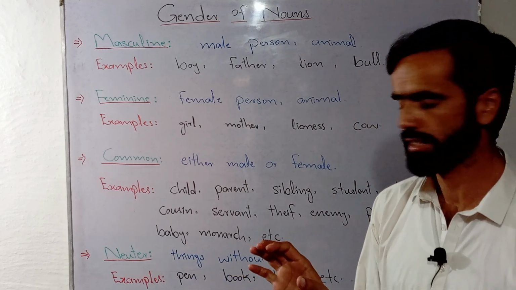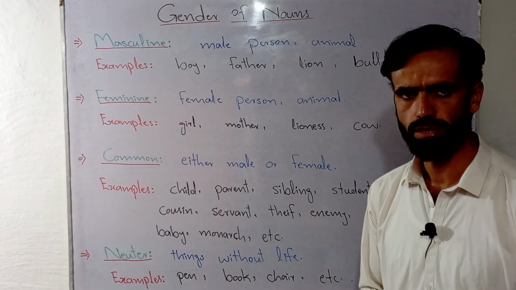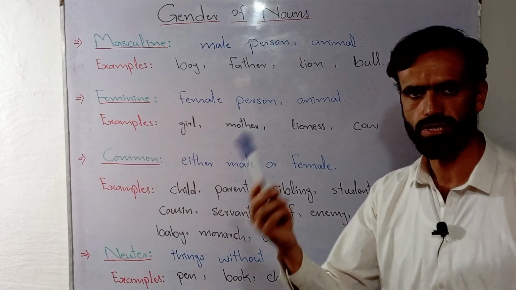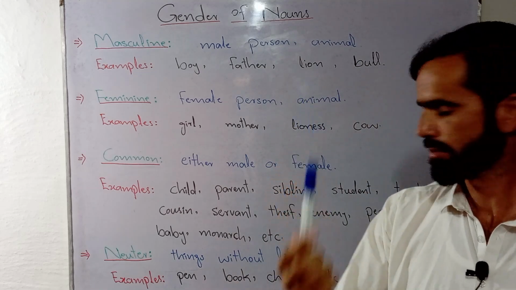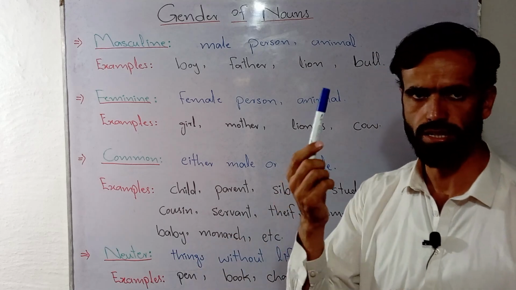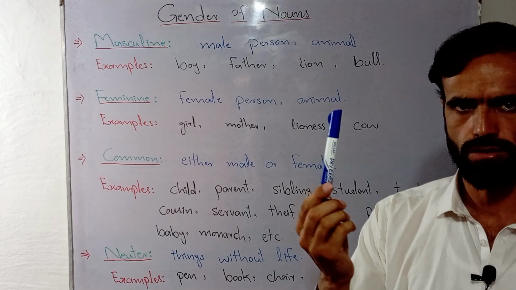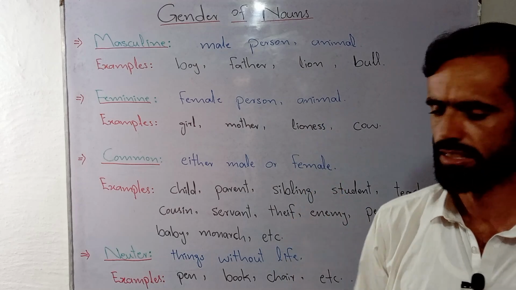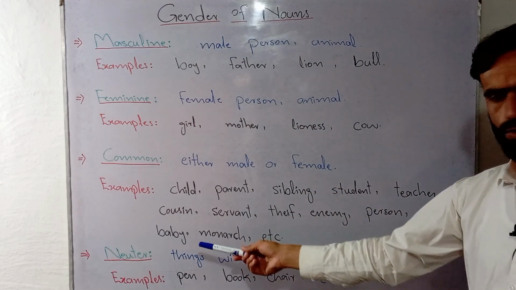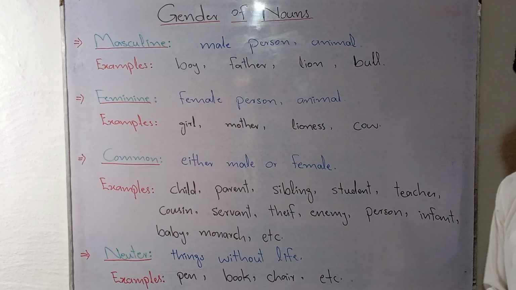So pen is an example that refers to a thing without life. Or let's suppose there is a marker. Marker is an example of neuter gender. It doesn't have the male or female characteristics. Why? Because it is an inanimate thing. Book is also a neuter gender. Chair is also a neuter gender.